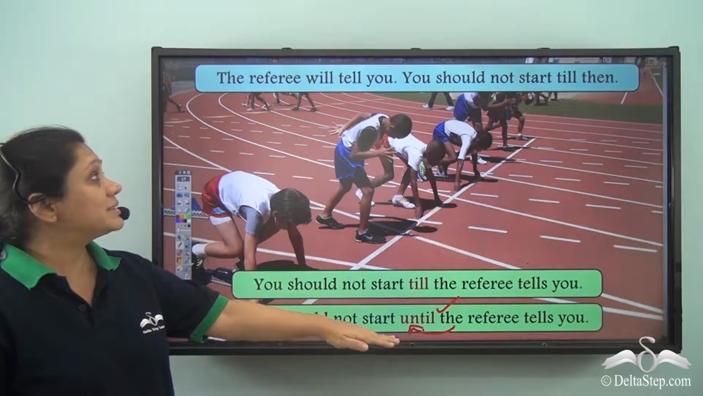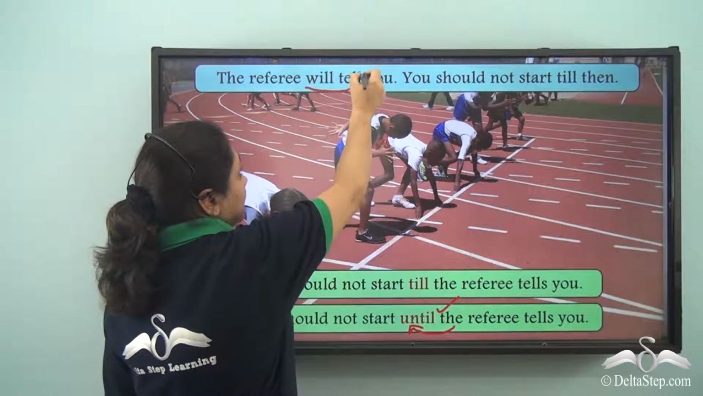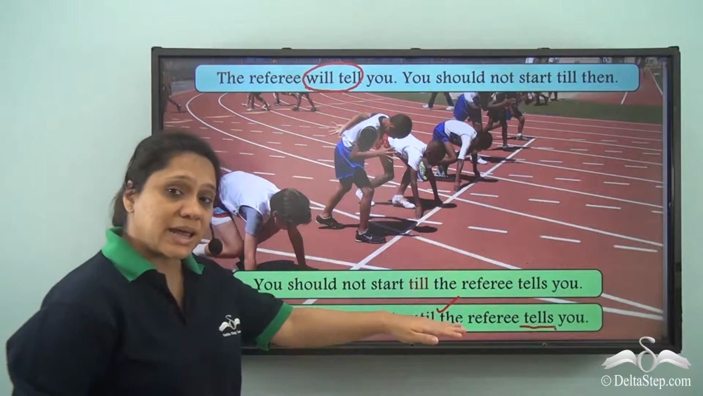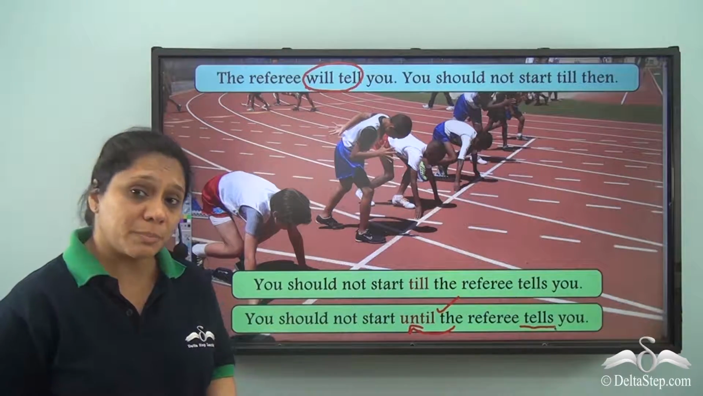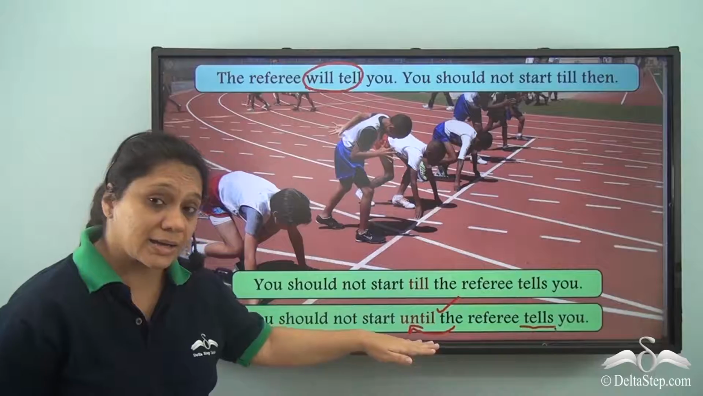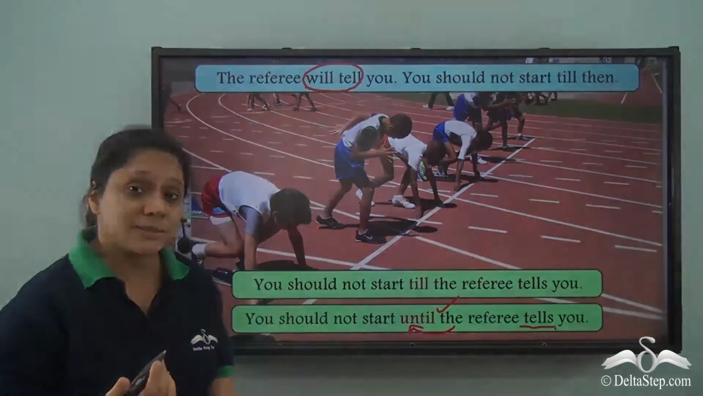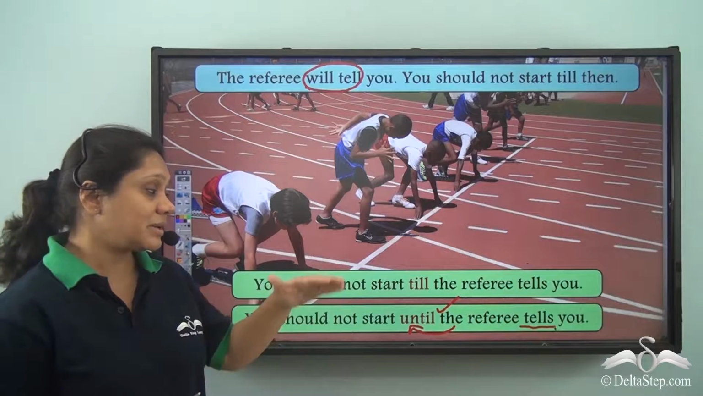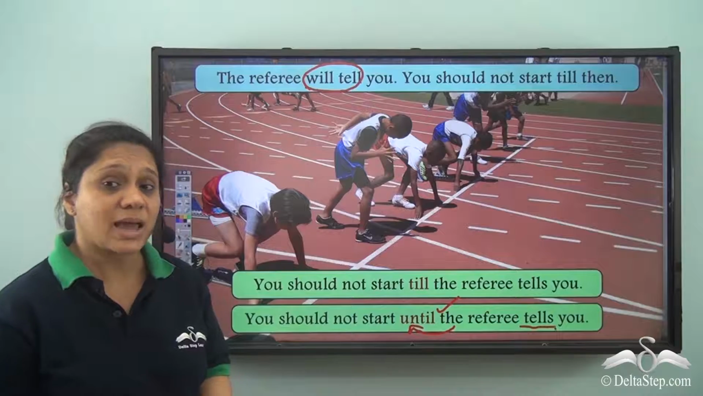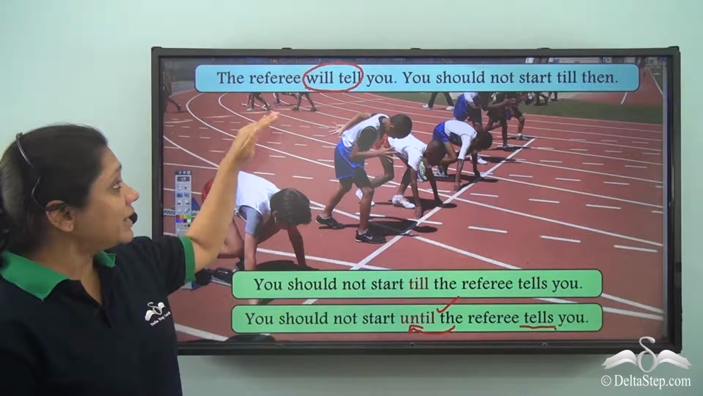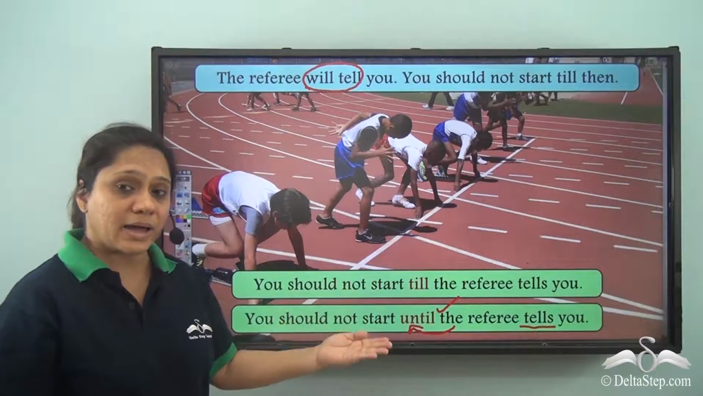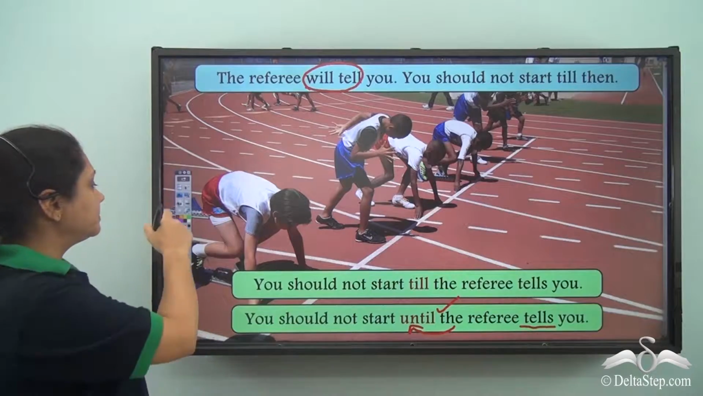Here also, you will see that will tell, future tense, is changed to the present, tells you. Why is that so? Do you remember? Because we never follow till as well as until with the future tense. After we join the sentences with till or until, we always talk of the future in the present tense. So, will tell changes to tells you. Remember, till and until do the same work.